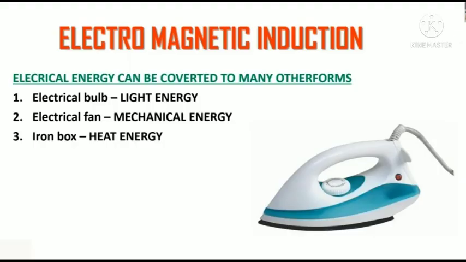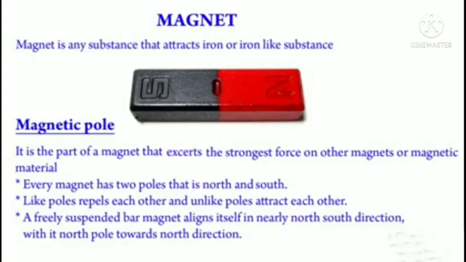First, electromagnetic induction. In the first chapter we already studied that electrical energy can be converted into many other forms like light energy, mechanical energy, heat energy, etc. In the second chapter, we studied about magnets. A magnet is any substance that attracts iron or iron-like substances. A magnet has two poles, north pole and south pole. Like poles repel each other and unlike poles attract each other. A freely suspended bar magnet aligns itself in nearly the north-south direction. These points we already studied in the second chapter.